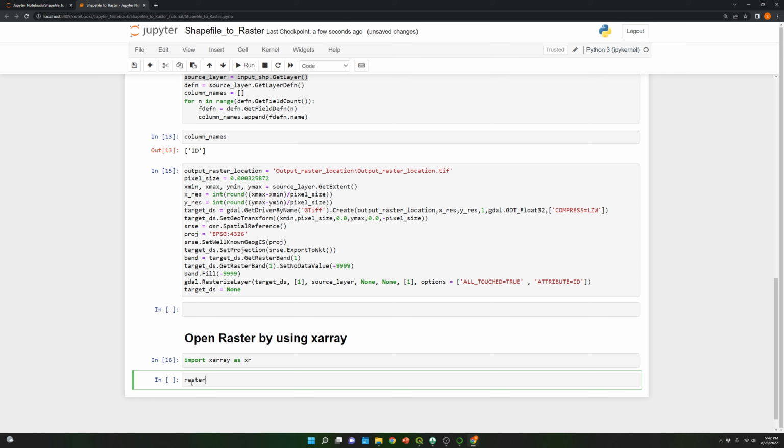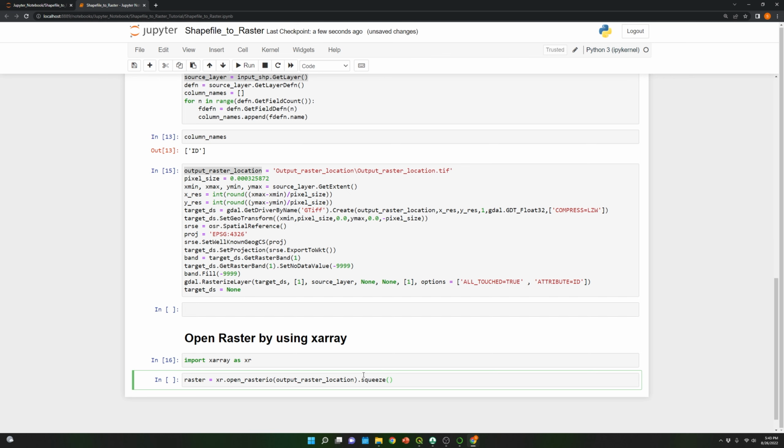Raster will be rio, let's use the function open, and over here we need to specify the location. So it should be this one over here. I'm gonna put it over here, and I'm gonna use the function squeeze.